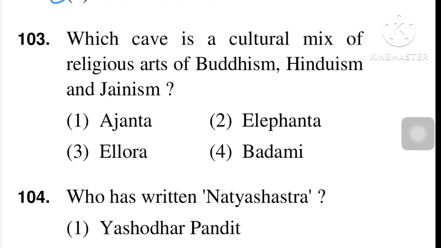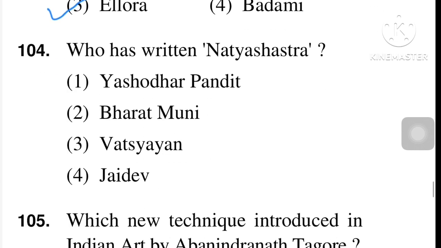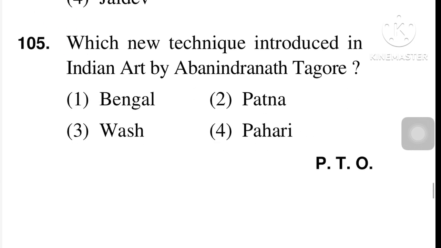Which cave is a cultural mix of the religious art of Buddhism, Hinduism and Jainism? The right answer is Ellora Cave. Next question, who has written Natya Shastra? Natya Shastra was written by Bharat Muni, option number 2 is the right answer.